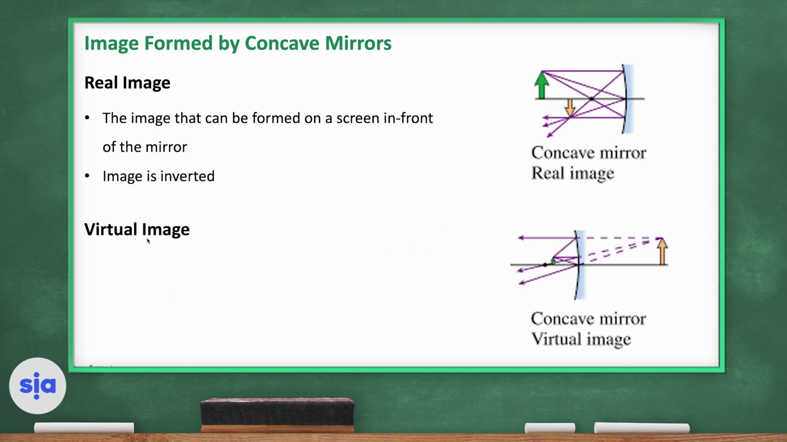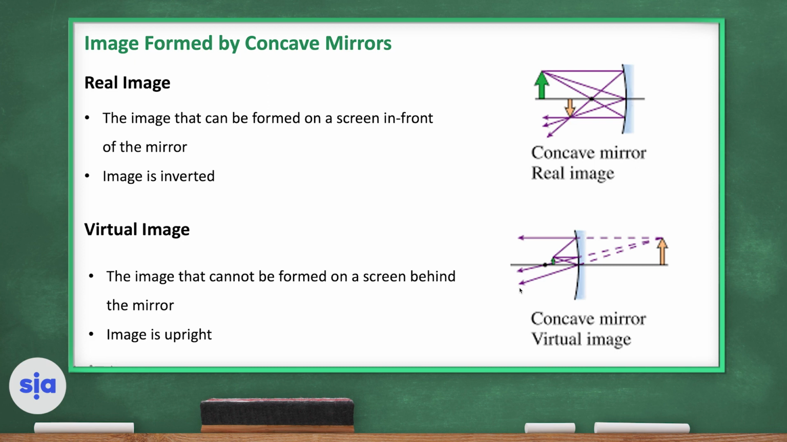What about the virtual image? It is the image that cannot be formed on a screen behind the mirror. So here is the object and here are the incident rays, and the reflected rays will form a virtual image that cannot be formed on the screen, and it's behind the mirror. It's not in front of the mirror, and the image is upright in position.